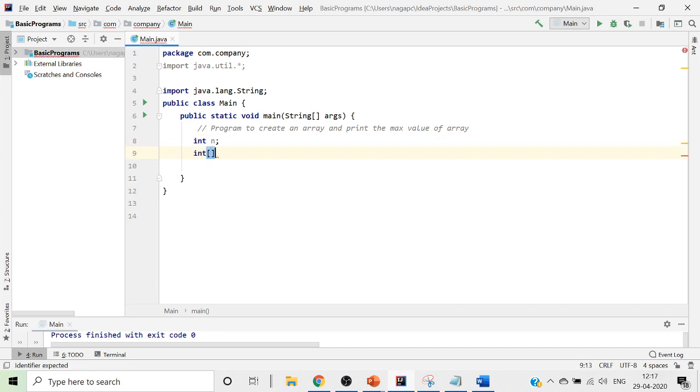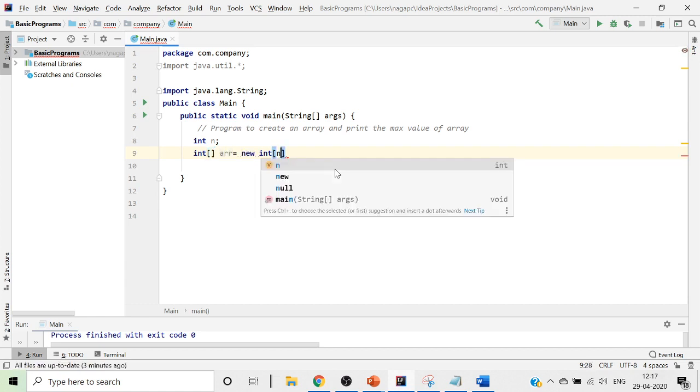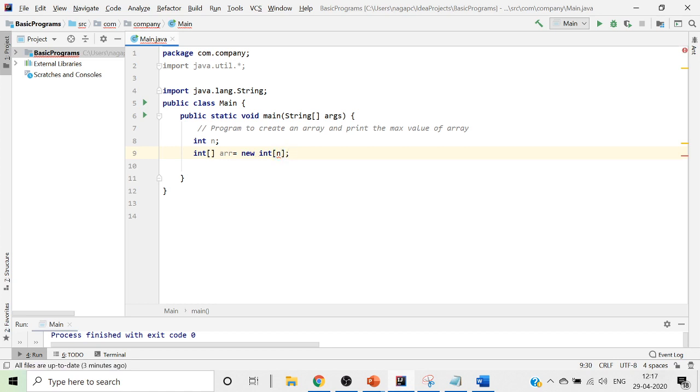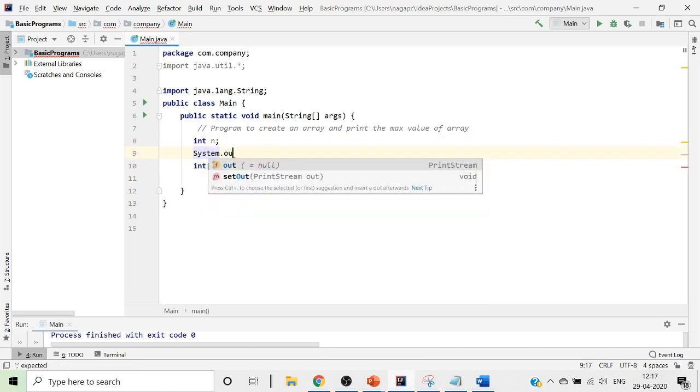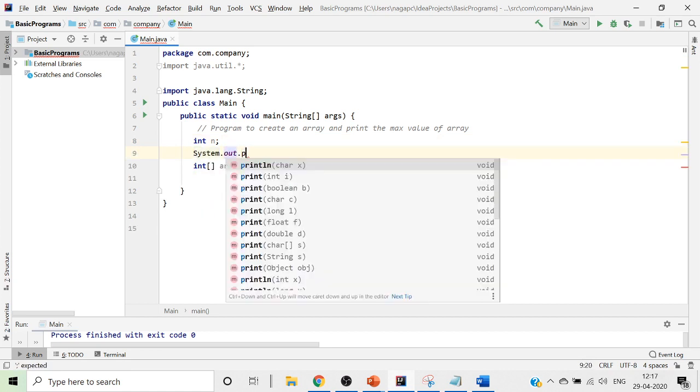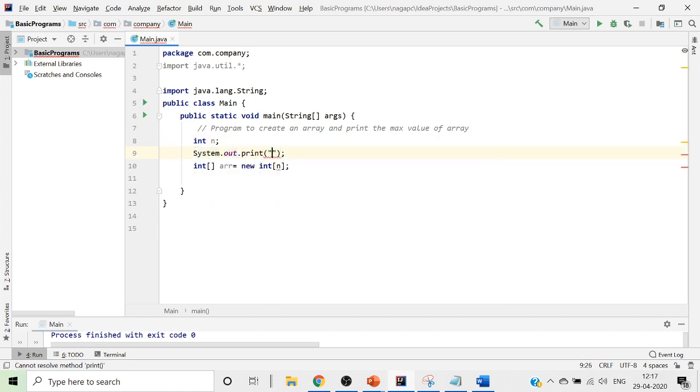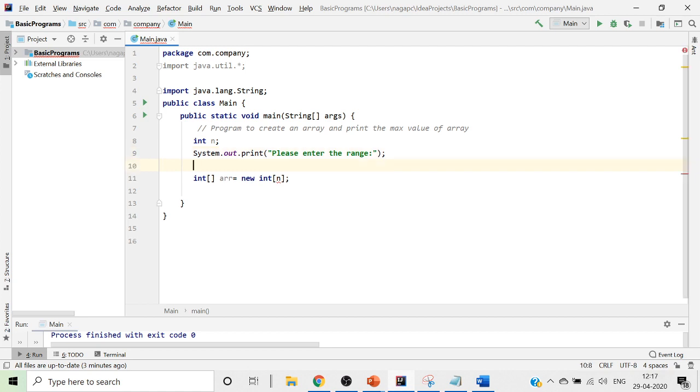जब क्रिएट करता हूँ तो int arr equals new int, जब यहाँ पे n देता हूँ तो I'll get an error here for the n. To get that resolved, we'll put it as System.out.println, and we will write it as please enter the range, so that the user will give the range for me.